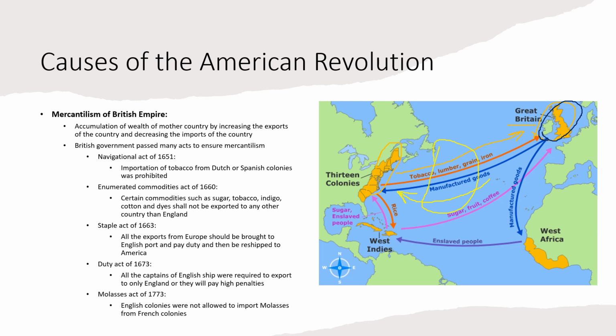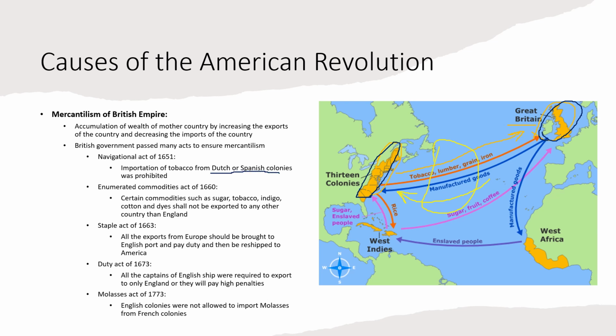The British government passed many acts to ensure mercantilism, such as the Navigation Act of 1651. Now, what was this Navigation Act? Importation of tobacco from Dutch or Spanish colonies was prohibited. These 13 colonies of Britain were not allowed to import tobacco from Dutch or Spanish colonies.